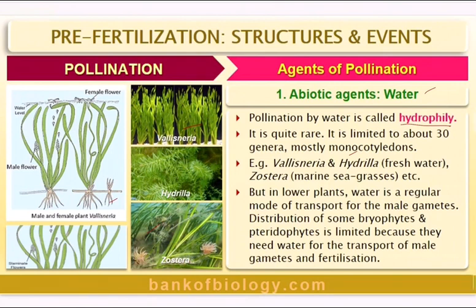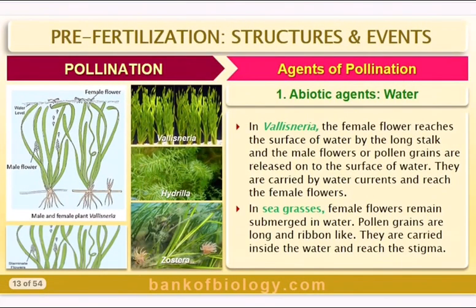Hydrilla, freshwater one, and Zostera, marine sea grasses, as you are seeing here. But in lower plants, water is a regular mode of transport for the male gametes. Distribution of some bryophytes and pteridophytes is limited because they need water for the transport of male gametes and fertilization. So even the higher plants require water for fertilization. Then only the future zygote will be formed.